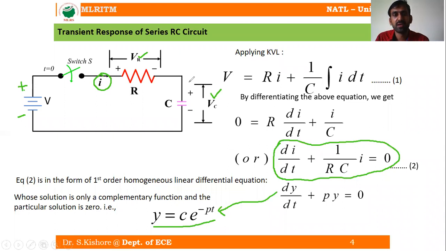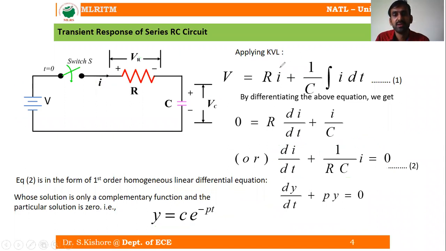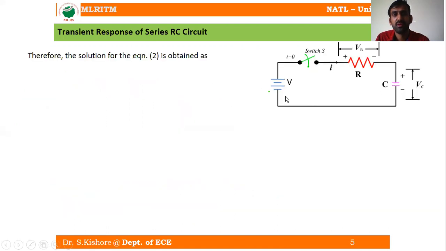The solution for this equation number 2 can be written as, if you compare here, just replace y with I and p is equal to 1 by RC. Right? So now if you rewrite the expression, again taking the same circuit as shown in this figure, the solution can be written as I is equal to c into e power minus 1 by RC into t, because p is nothing but 1 by RC. So here I is equal to c into e power minus t by RC.